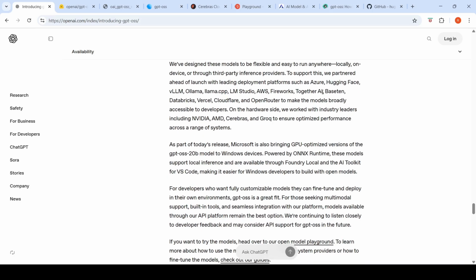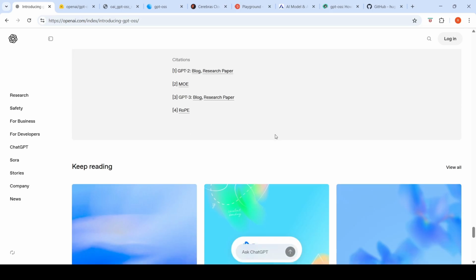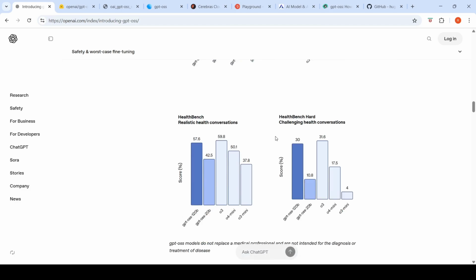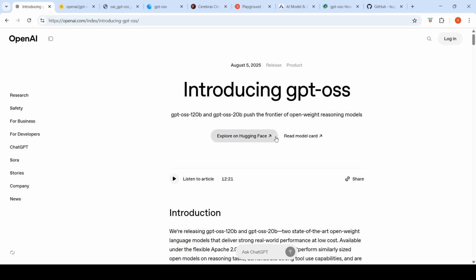Even that is available. Now this model will be available through different deployment platforms such as Azure, Hugging Face, Ollama, LM Studio, AWS, Fireworks, Baseten, Databricks, Vercel, Cloudflare, OpenRouter, Groq, Cerebras, right? So this model is going to be widely available for you to try out. Now these kinds of open source models are really good, because this would result in others taking it, fine tuning it, making further improvements in the open source world. So this is a huge impact release in the open source world.